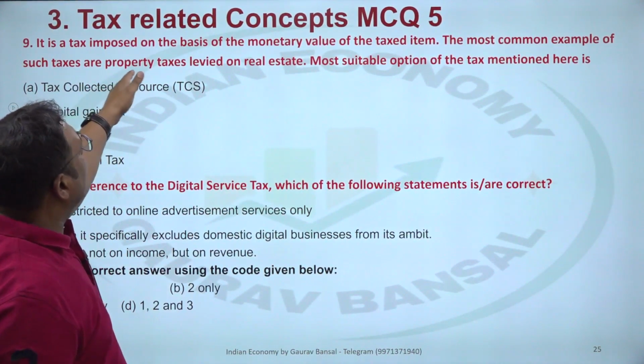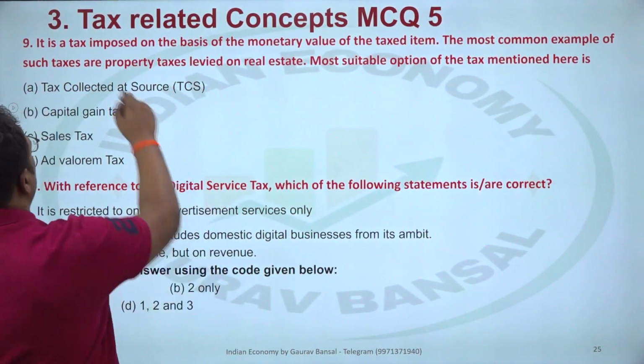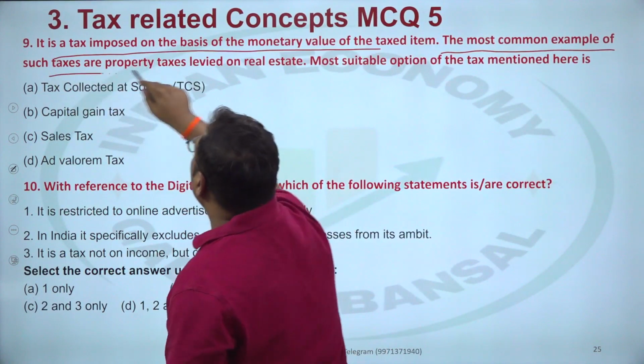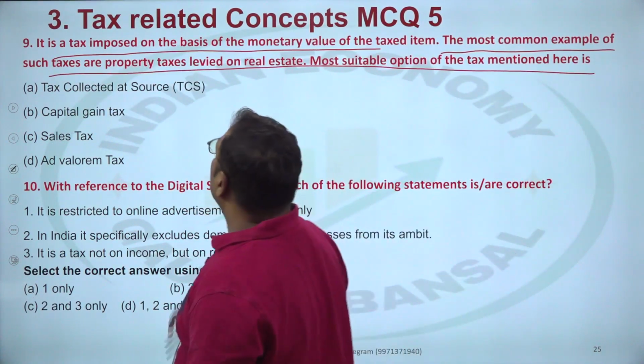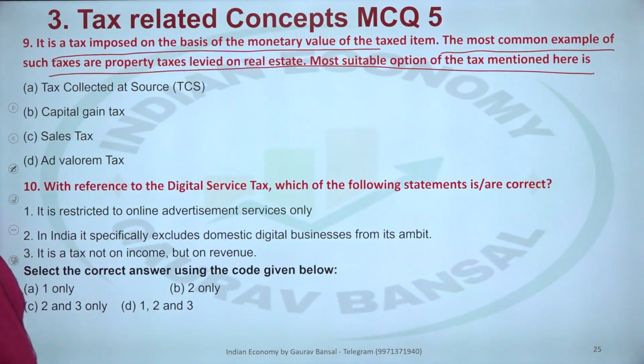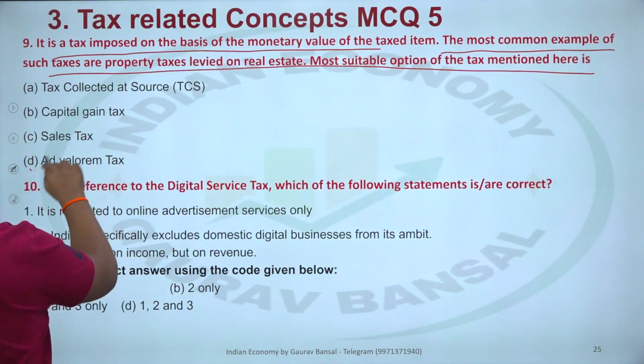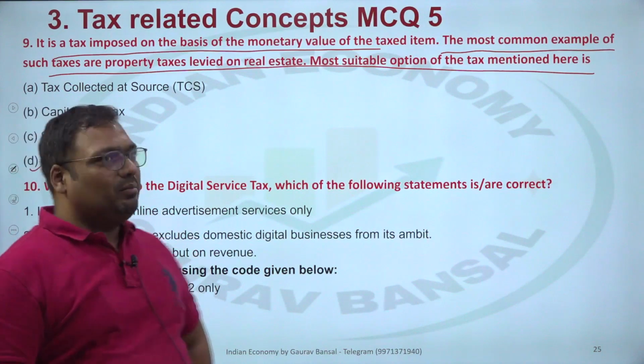It is a tax imposed on the basis of the monetary value of the tax item. Okay, the most common examples of such taxes are property taxes levied on real estate. Most suitable option for the tax mentioned here is: it is a tax imposed on the monetary value of the tax item. The answer is ad valorem tax. Okay, ad valorem tax.